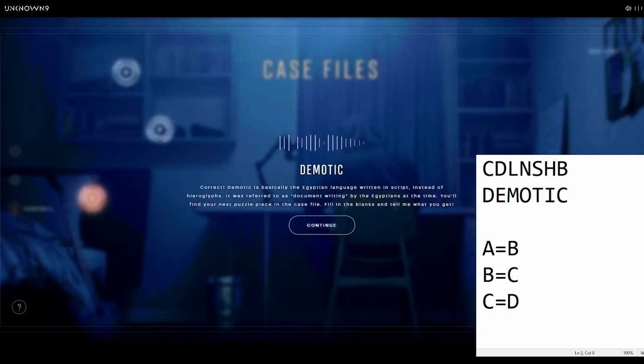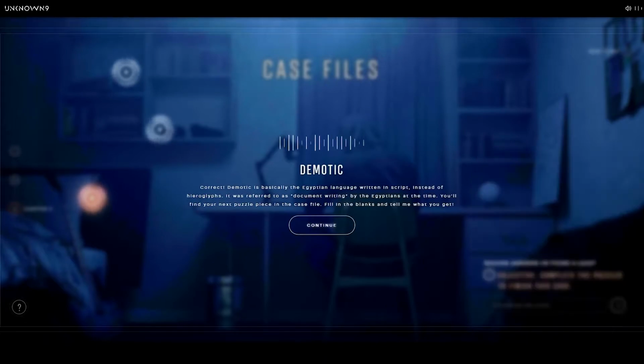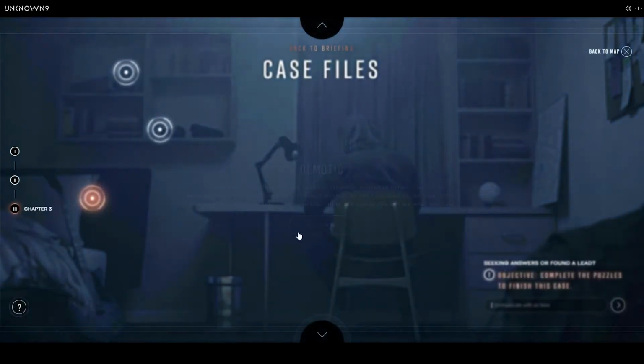Correct. Demotic is basically the Egyptian language written in script instead of hieroglyphs. It was referred to as document writing by the Egyptians at the time. You'll find your next puzzle piece in the case file. Fill in the blanks and tell me what you get.